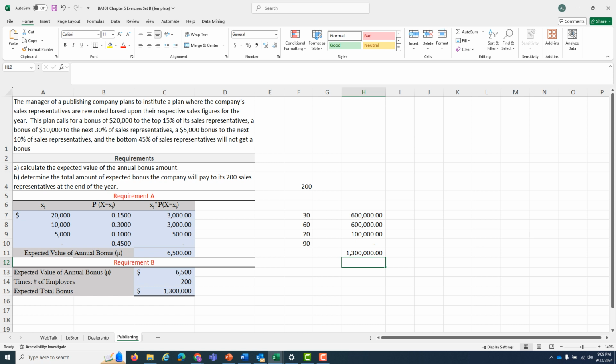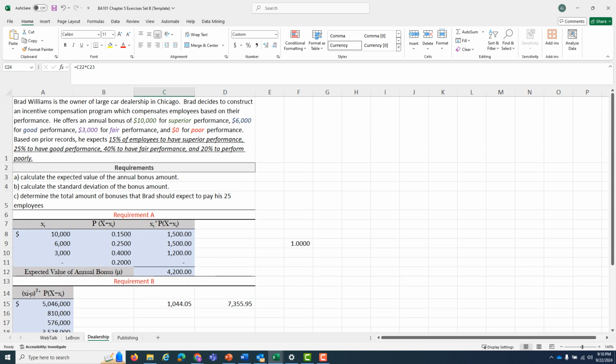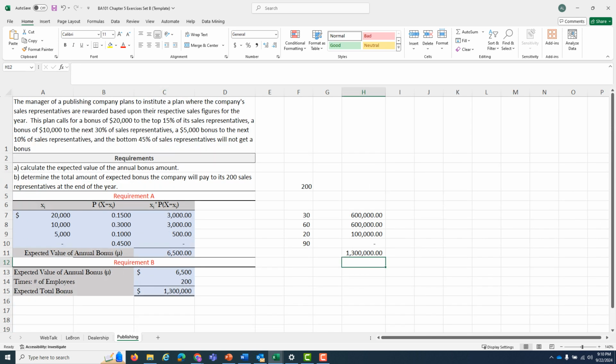So due to the very particular nature of this bonus structure, there's no variance. There's never going to be a situation where these numbers, the proportion of our 200-person sales staff, change. They're in competition with one another to get all of these bonuses. This is different from the dealership tab over here, where any person could get any one bonus based upon what they do during the period. So if you're a manager and you're budgeting for bonuses, making your employees compete against each other reduces the likelihood that you're going to budget for a number that's way off of what actually happens.